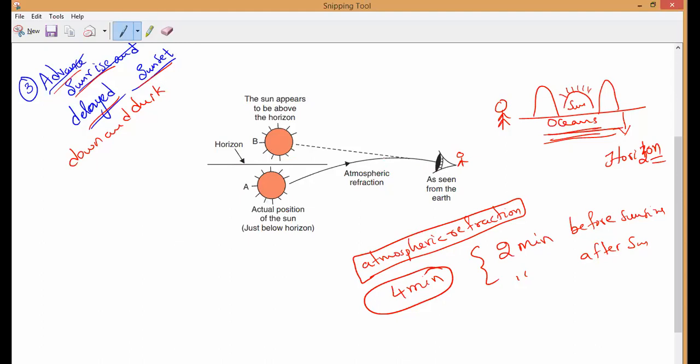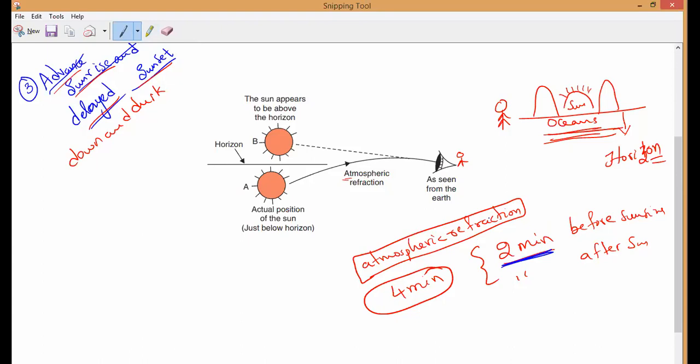So, due to the refraction of sunlight caused by the atmosphere, we can see the rising sun about how many minutes early? 2 minutes early, before its actual time above the horizon. So how it is happening, let us discuss now.